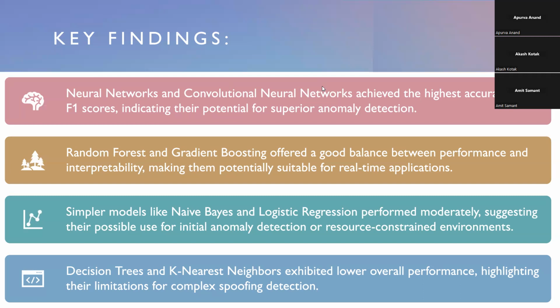Simpler models like naive Bayes and logistic regression performed moderately, suggesting their possible use for initial anomaly detection or constrained environments. Decision trees and k-nearest neighbors exhibited lower performance overall, highlighting their limitations for complex spoofing detection.